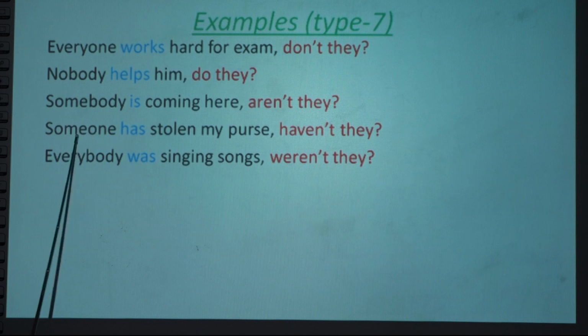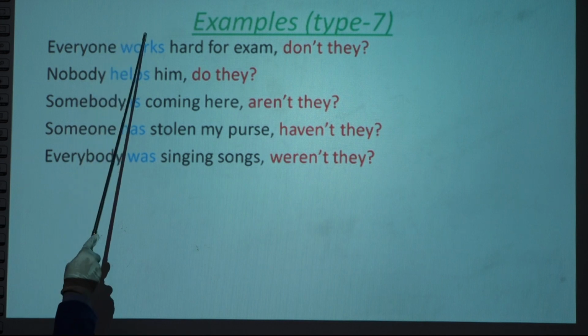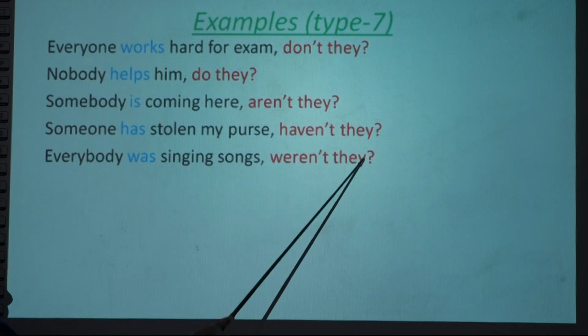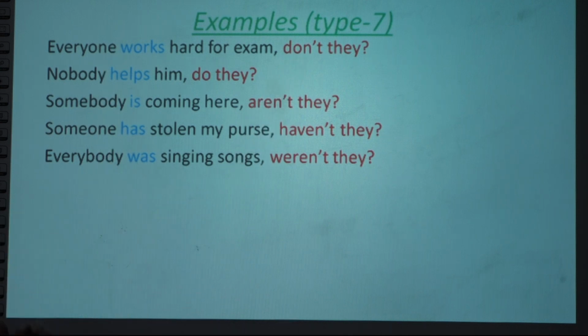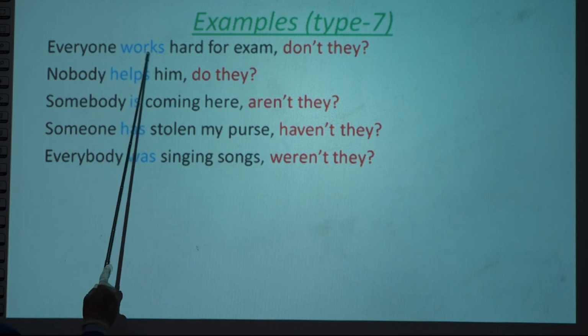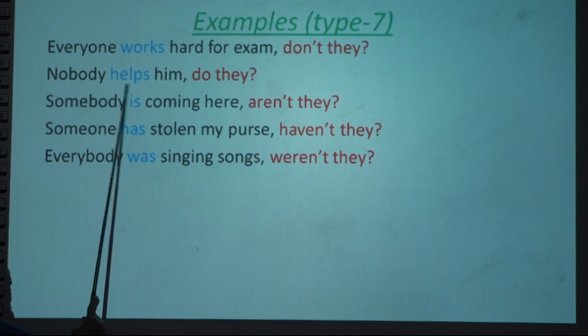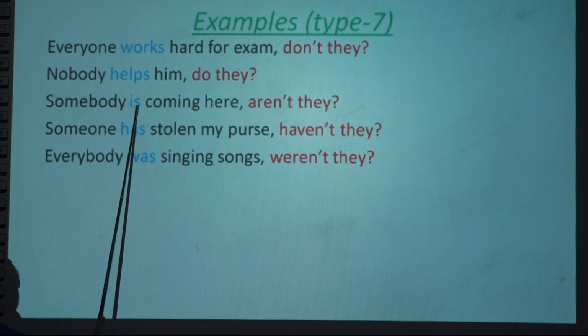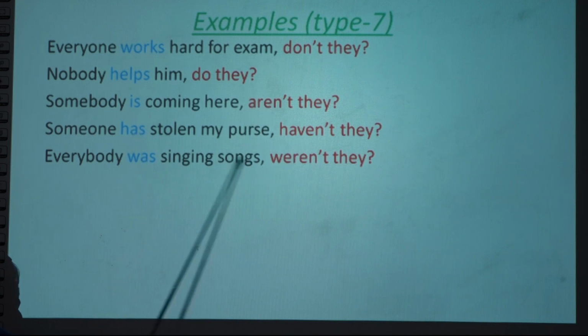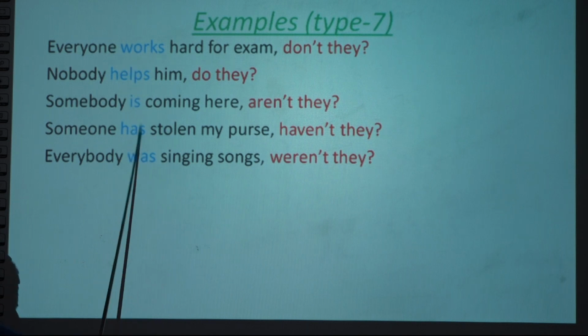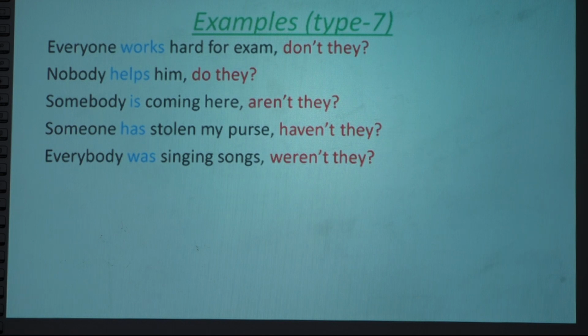All these are singular subjects. A singular subject takes a singular verb. But they is plural. These are plural subjects, that's why they use a plural verb. So we have to change the singular verb into the plural verb. Instead of verb 5 we use verb 1, do. The plural of is is are, the plural of has is have, the plural of was is were. That's why these singular verbs are changed into their respective plural verbs.